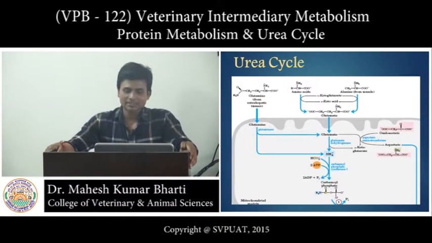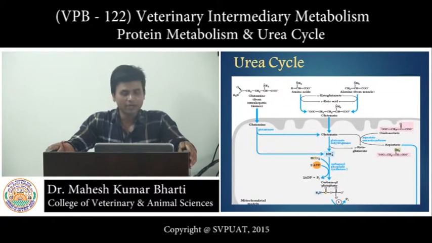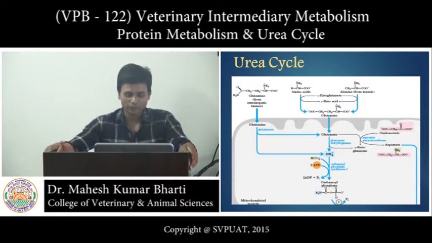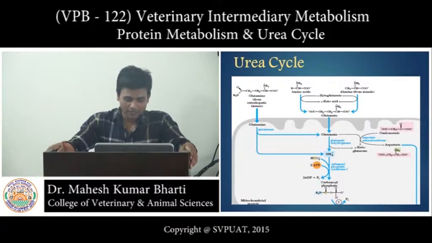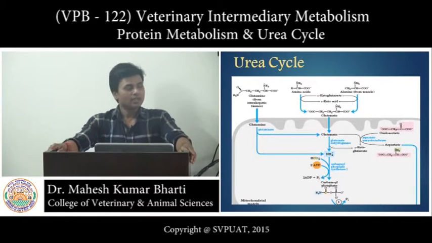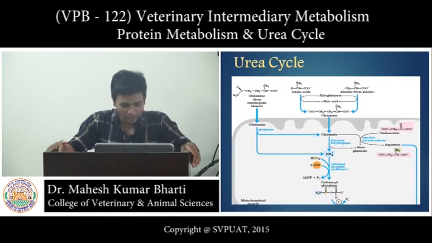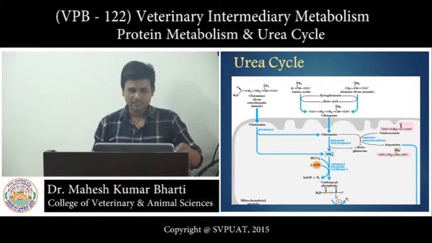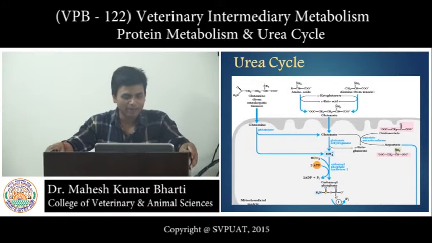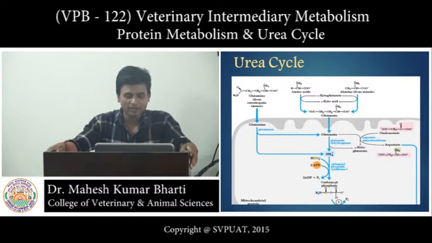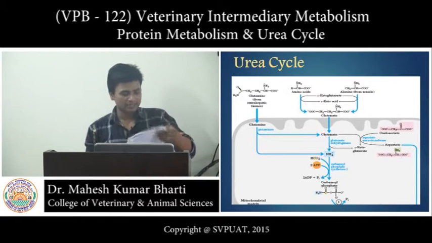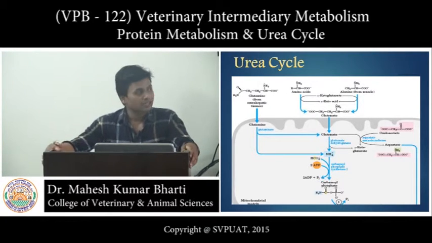This CO2 combines with the ammonia coming from the glutamate and forms carbamyl phosphate in the presence of the enzyme carbamyl phosphate synthetase. This carbamyl phosphate combines with ornithine and is converted into citrulline with the help of the enzyme ornithine transcarbamylase.